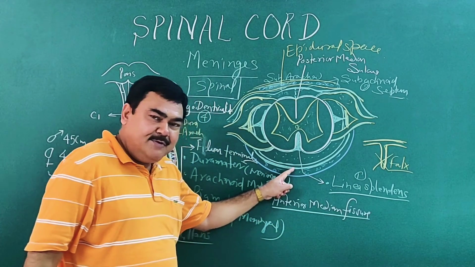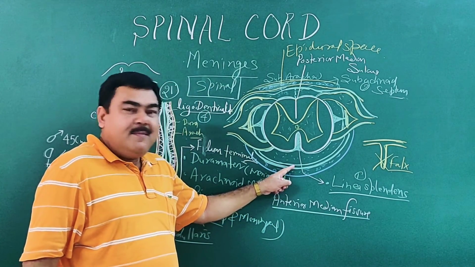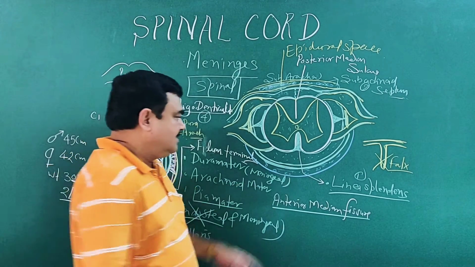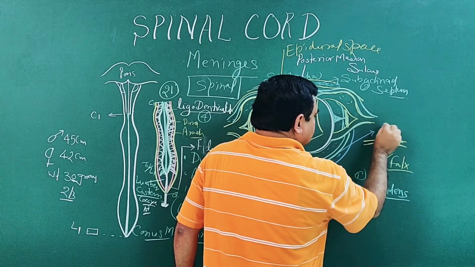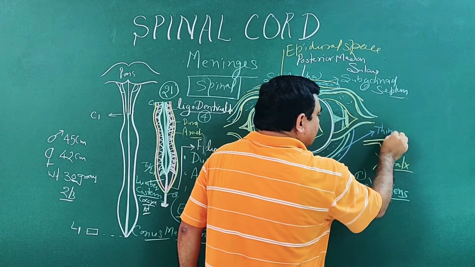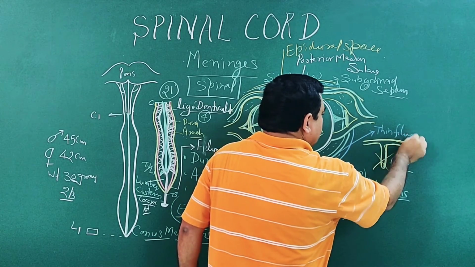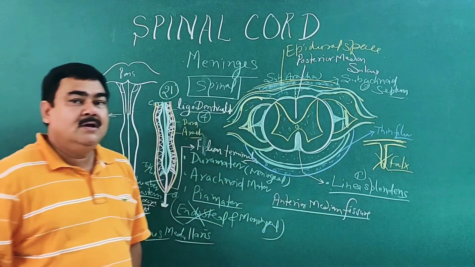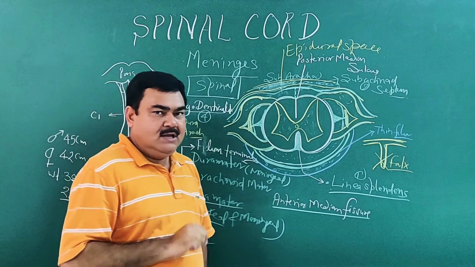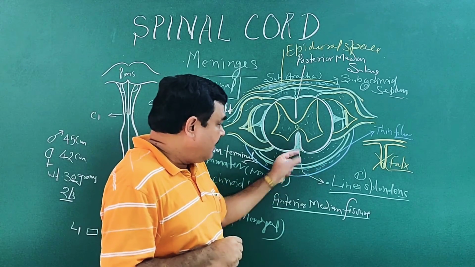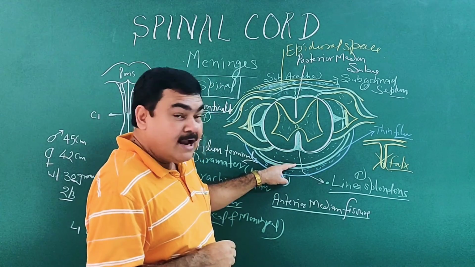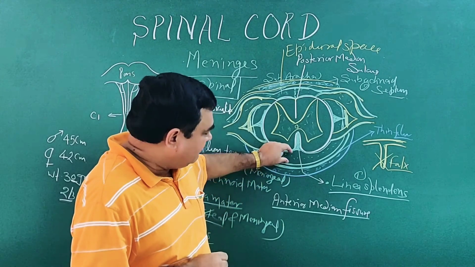This is the dura mater. Deep to the dura mater is the subdural space. This subdural space contains a capillary-like thin film of fluid. And here below the arachnoid is the subarachnoid space.